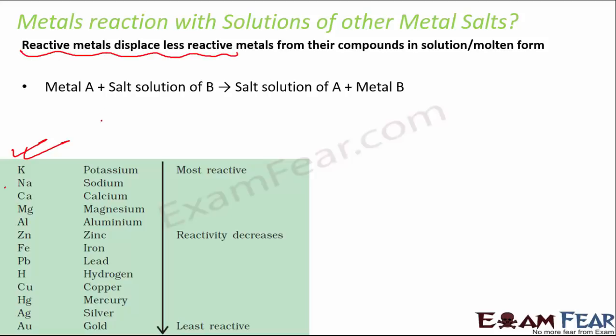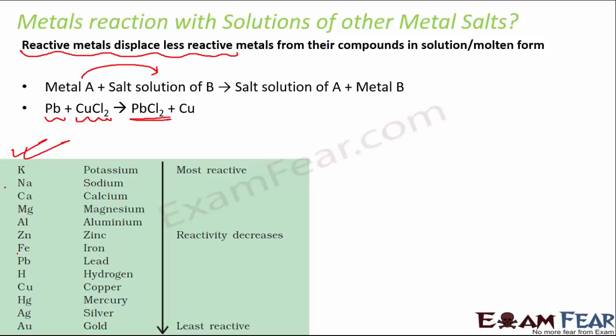Let us take this example. If you have a metal A which is combining with a salt solution of metal B, metal A will be able to displace the metal from the salt solution of B only if metal A is more reactive than metal B. So how do we know whether metal A is more reactive or not? Based on this reactivity series which is shown here. Let us take this example. Let's say lead combines with chloride of copper, right? So this is a solution of copper and this is lead. So if lead is more reactive than copper, in that case lead will be able to displace copper.